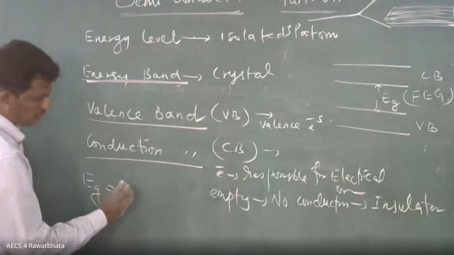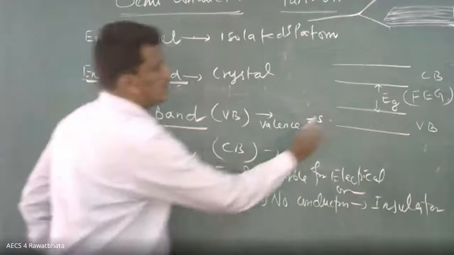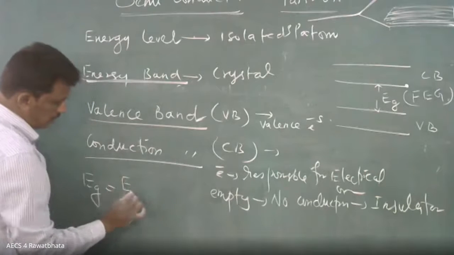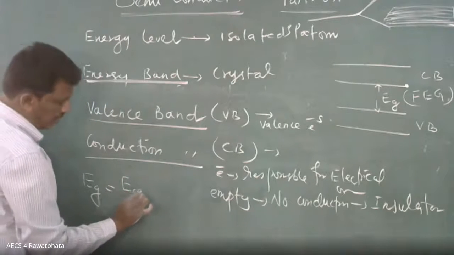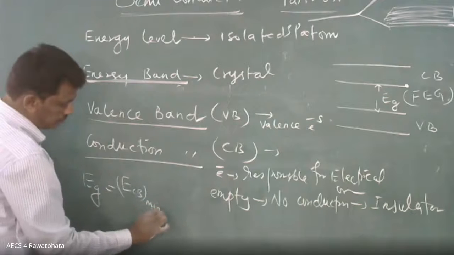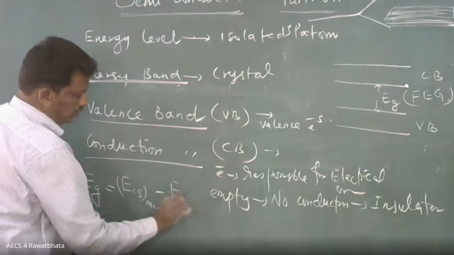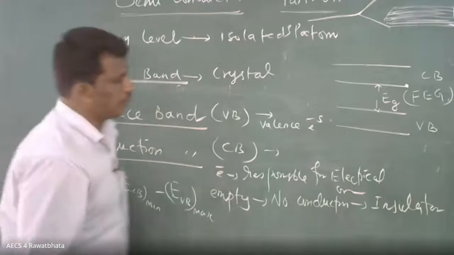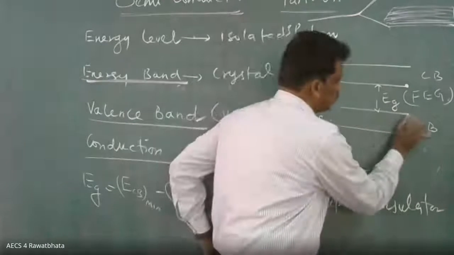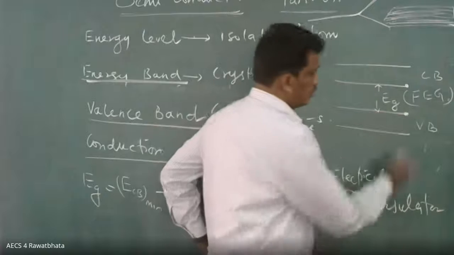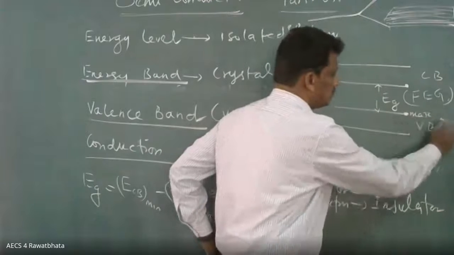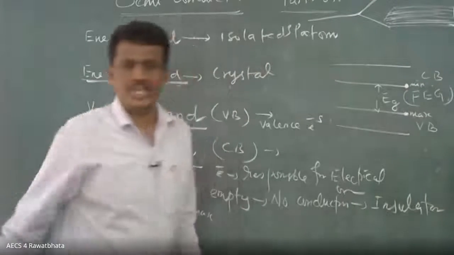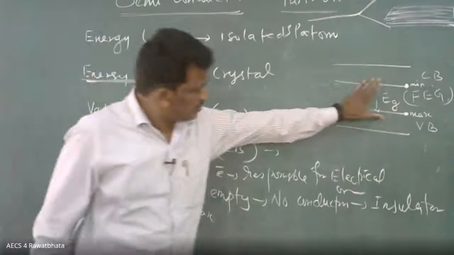For this point you have to take the minimum energy in the conduction band, and the maximum energy in the valence band. I think you will understand the difference. See, this point you are taking is the maximum for this case, and the minimum for this case. That is the difference only.